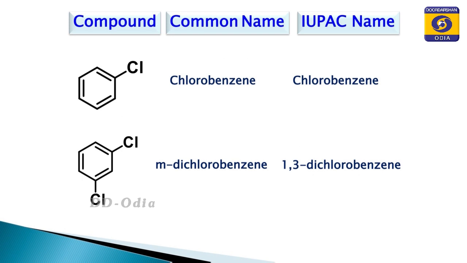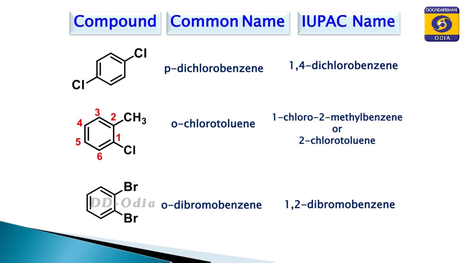You see here some examples are given, that is chlorobenzene. Compare the common name and IUPAC name. Chlorobenzene is the common name, and the IUPAC name is also chlorobenzene. But in case of meta-dichlorobenzene, the example given in the slide, meta-dichlorobenzene is the common name, whereas the IUPAC name is 1,3-dichlorobenzene. Similarly, for para-dichlorobenzene as the common name, the corresponding IUPAC name is